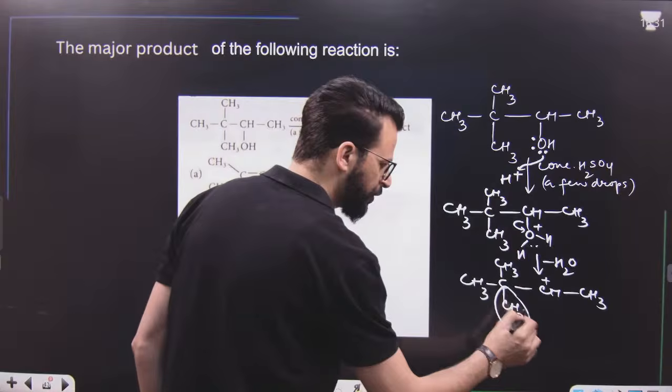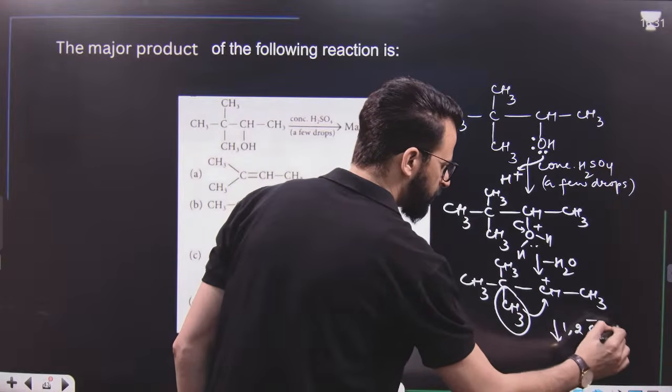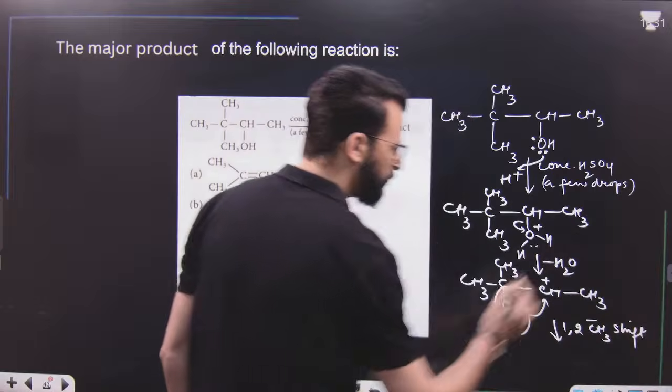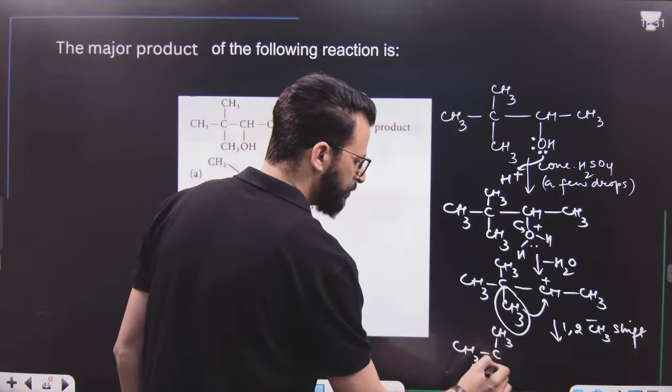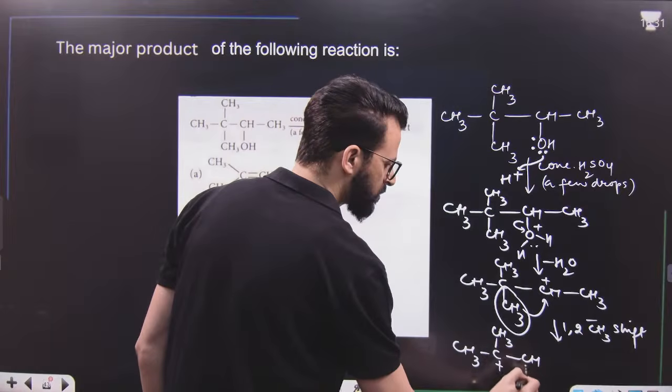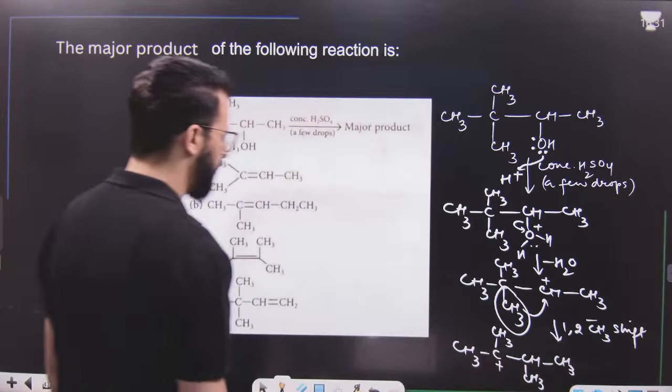After that, dear students, there will be a 1,2 methyl shift, so as to form a more stable carbocation like this.